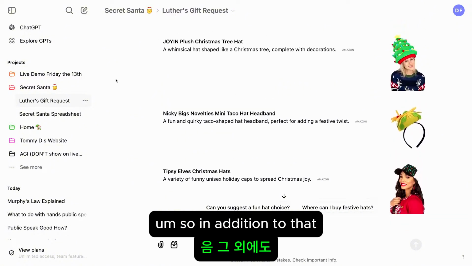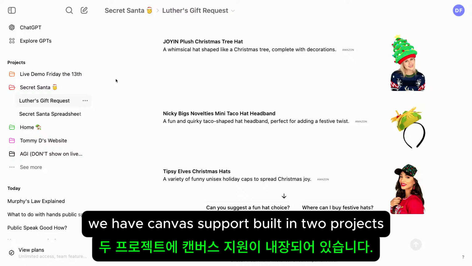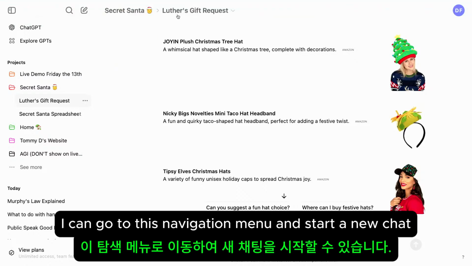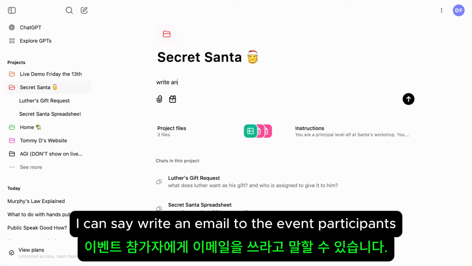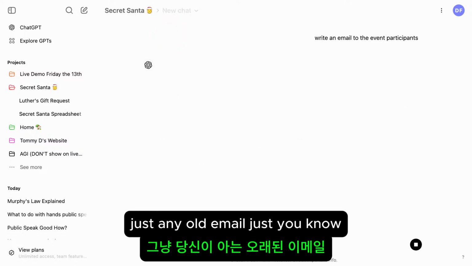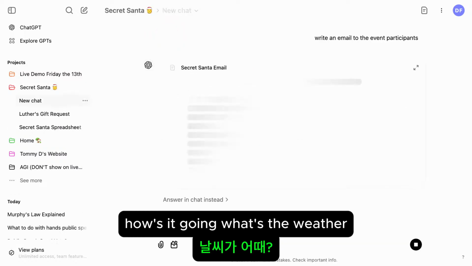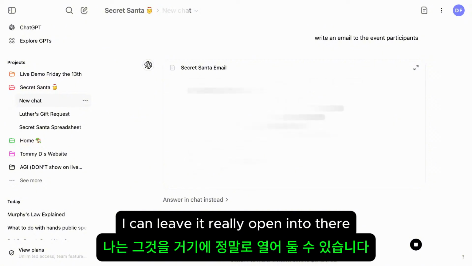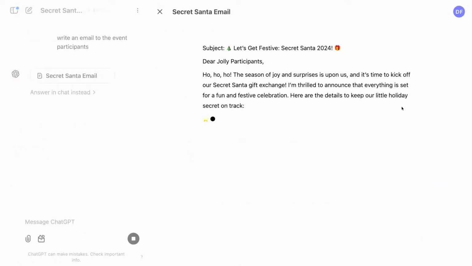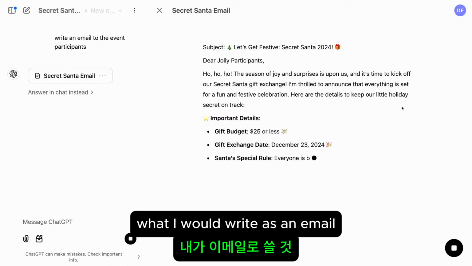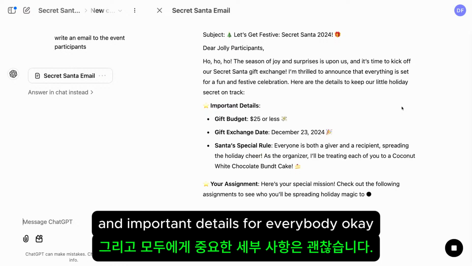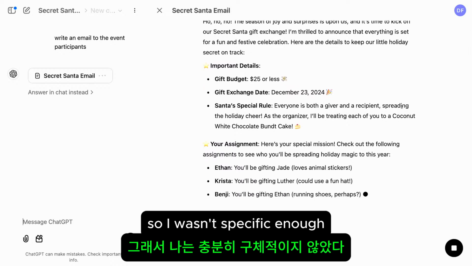Great. In addition to that, we have Canvas support built in to projects. I can go to this navigation menu and start a new chat. I can say, write an email to the event participants. Just any old email. Just, how's it going? What's the weather? How are you feeling? I can leave it really open-ended there and just see what the model does. All right, let's get festive. It's actually writing what I would write as an email, which is giving all the rules and important details for everybody. Okay, so I wasn't specific enough.